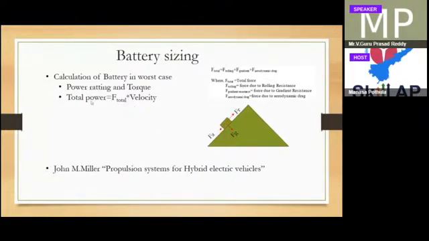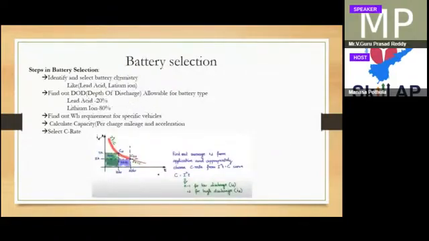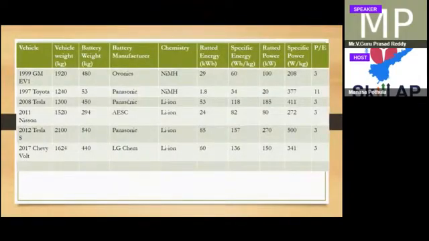So if you know power, from the power you can calculate how much. Power into t is called energy. So if you know power and time, which you have to define, you can say that my vehicle should run for 8 hours. Then 8 into whatever power you got, that is your energy. So if you know energy, then you can decide the battery.